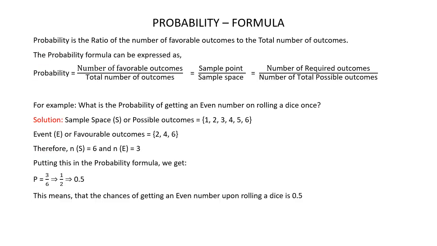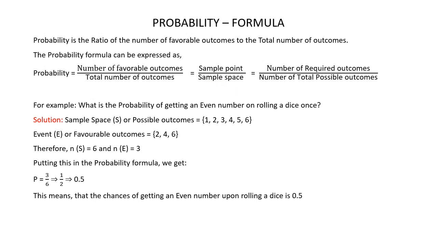Let's now look at the probability formula. Probability is the ratio of the number of favorable outcomes to the total number of outcomes. The probability formula can be expressed as probability is equal to number of favorable outcomes divided by total number of outcomes. Now, number of favorable outcomes can also be referred to as sample point. Total number of outcomes can also be referred to as sample space. So, we can write probability formula as probability is equal to sample point divided by sample space.